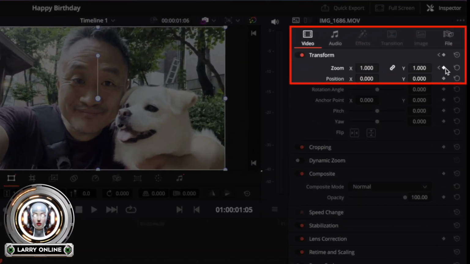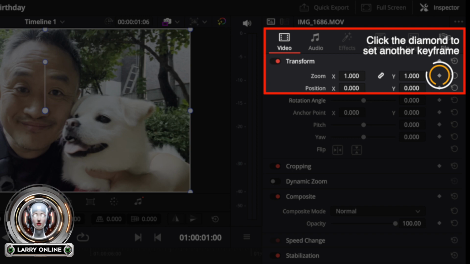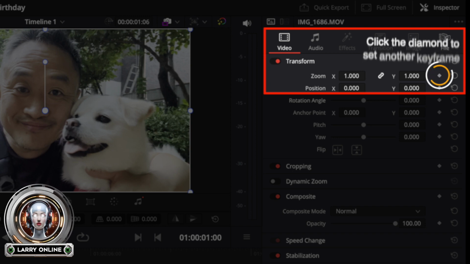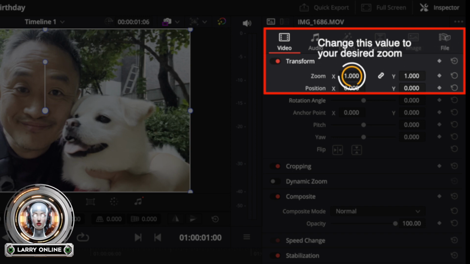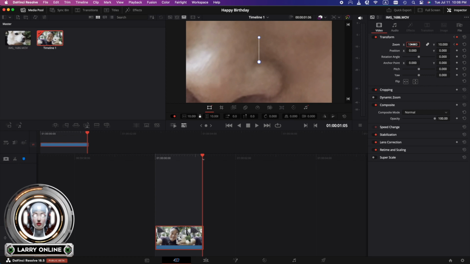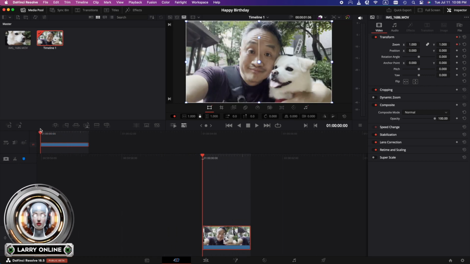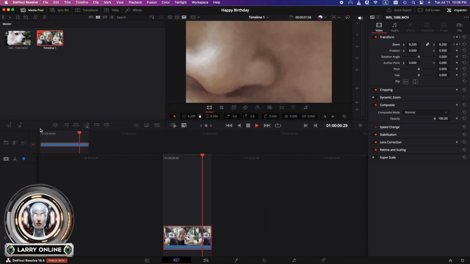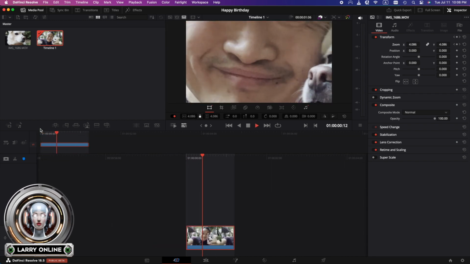Now go to the panel on the right, click the keyframe diamond for zoom, and set the new zoom level. For this example, we will set a zoom level of 10 to emphasize how creepy this man is. When we play the video clip back, we can see it zooming from zoom level 1 on the first frame to zoom level 10 on the last frame.